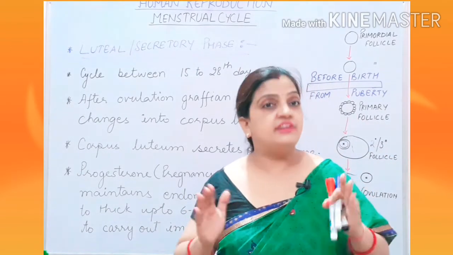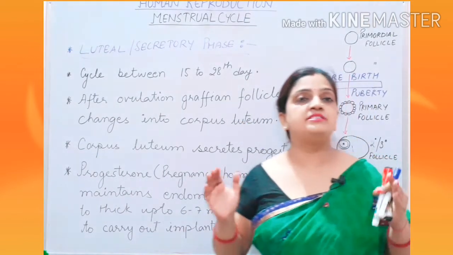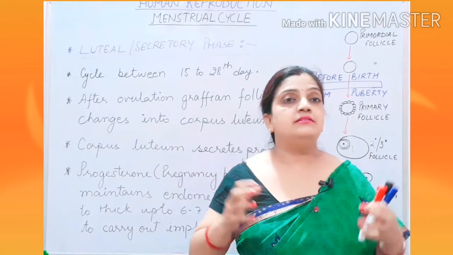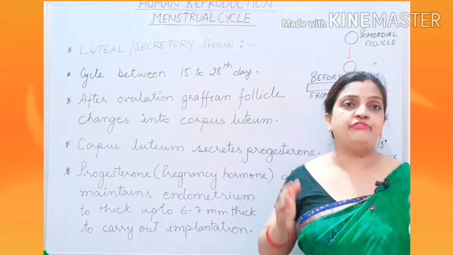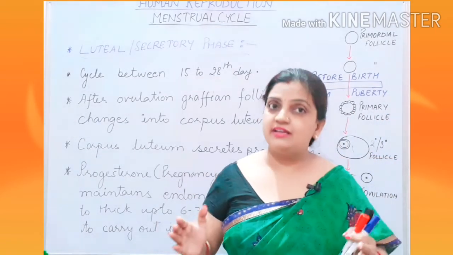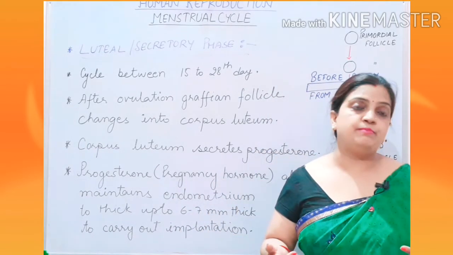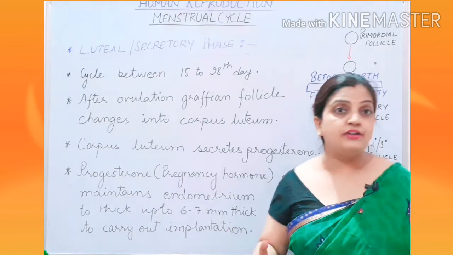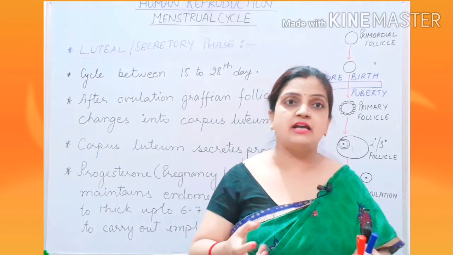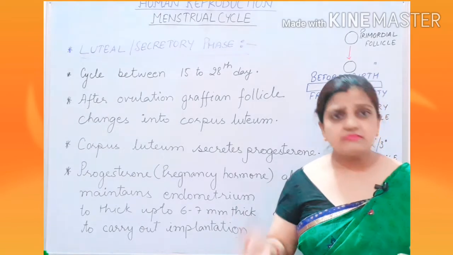Your menstruation takes place. It means that fertilization didn't take place, and all the preparations which have been taking place throughout the cycle will now be destroyed. The destruction will be in the form of rupture of the blood vessels present within the endometrium layer. The damage of the endometrium will take place, the layer will shed off, and the oocyte which was within the oviduct will also get damaged and ruptured.